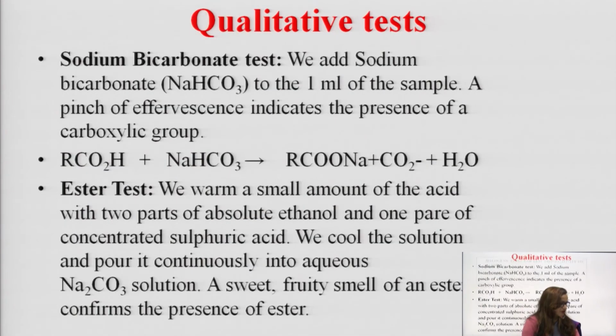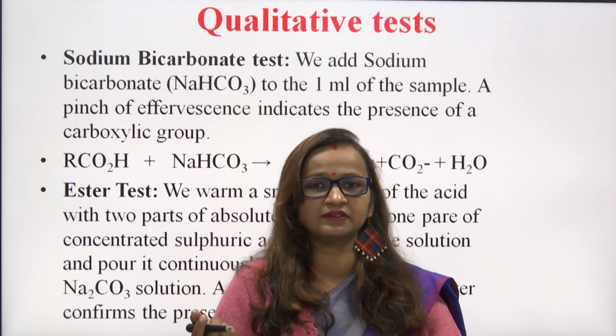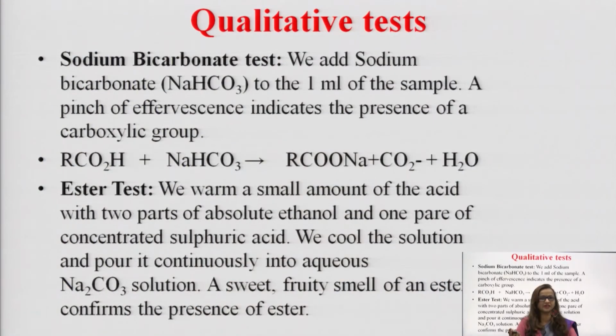This is the effect of halogens, and this is a very simple qualitative test: when you add sodium bicarbonate to the benzoic acid, a pinch of effervescence will come, and this effervescence will make the test positive, showing that it is having an aromatic acid group. So, this is all about the aromatic acids, in which we have discussed the acidity and the effect of substituents. Thank you very much.